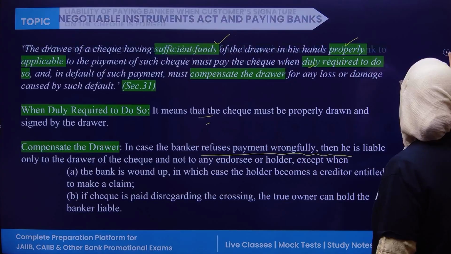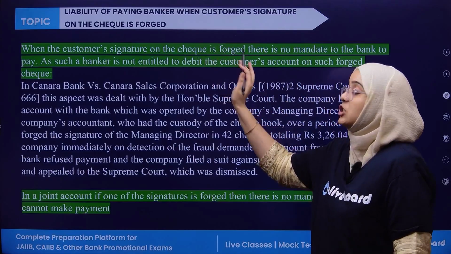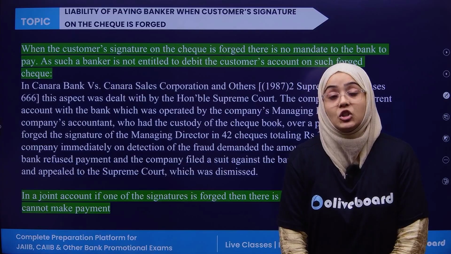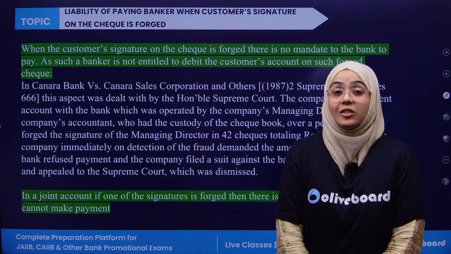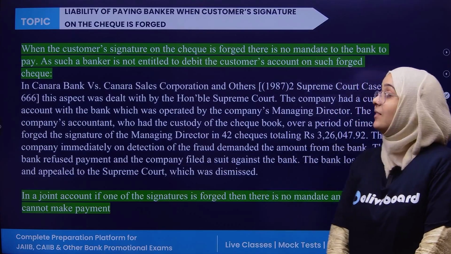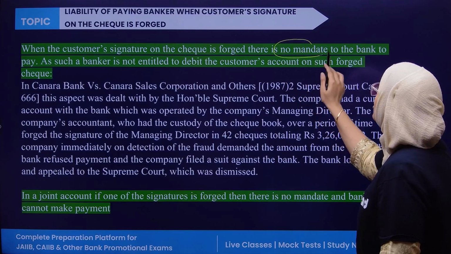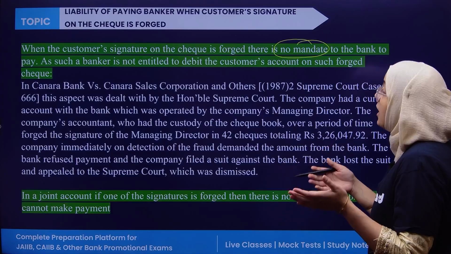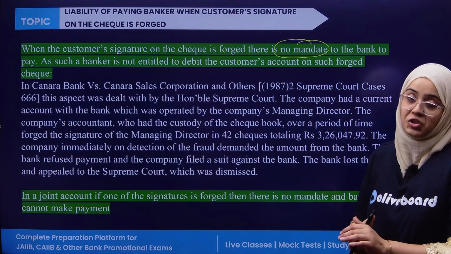Okay, now the next important thing: the liability of the bank when the customer's signature on the check is forged. What is the liability of the bank when the signature on the check is forged, duplicate or fraud? What is the responsibility of the paying bank? So let us discuss it. When the signature of a customer is forged, there is no mandate to the bank to pay. In this case, if the bank pays the amount, the banker is not entitled to debit the customer's account on such a forged check.